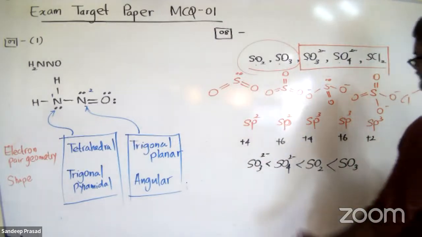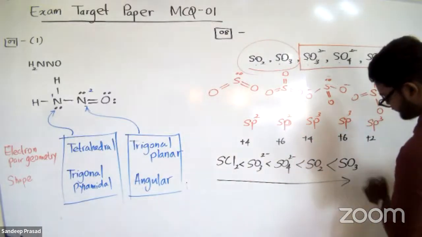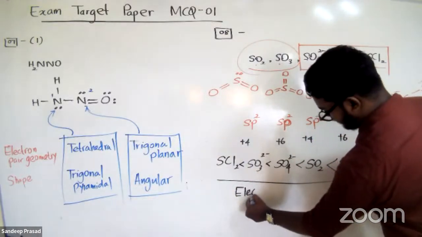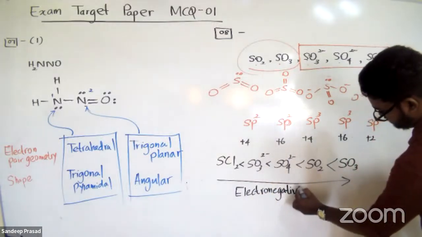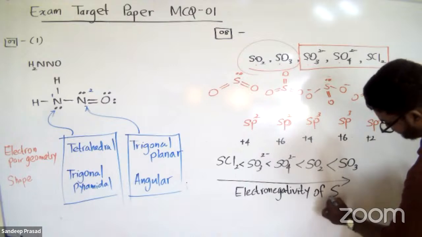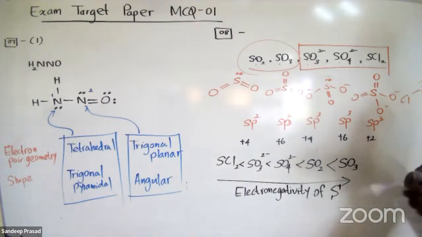And the last one should be sulfur dichloride. So this is the variation of the electronegativity of sulfur. Okay. So the answer should be the fourth one. Question number 8, the answer is the fourth one.